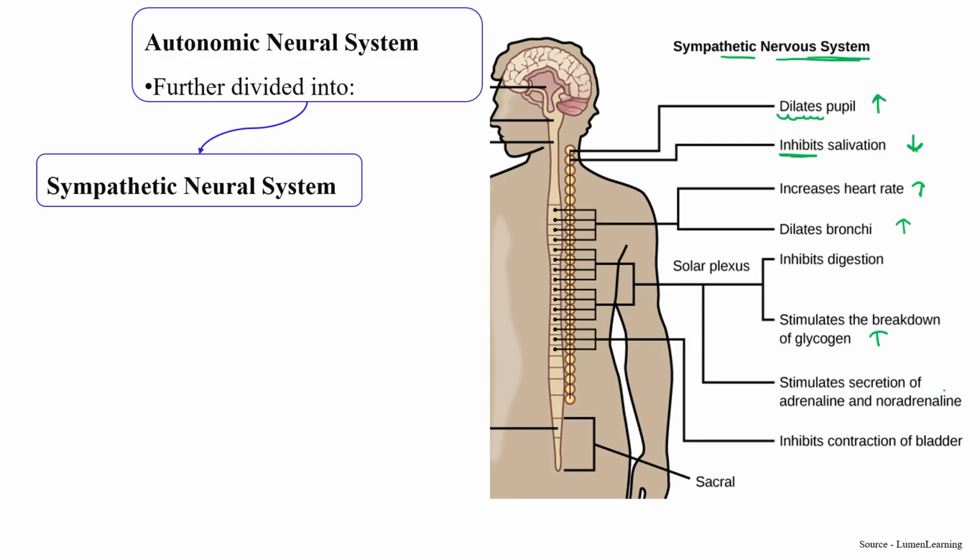The sympathetic nervous system is involved in stimulating the secretion of the adrenal and noradrenal gland. While some functions like salivation are inhibited by the sympathetic nervous system, digestion is inhibited too. Similarly, bladder contraction is inhibited by the sympathetic nervous system. But mainly it is involved in increasing or stimulating the functionality of various kinds of organs.